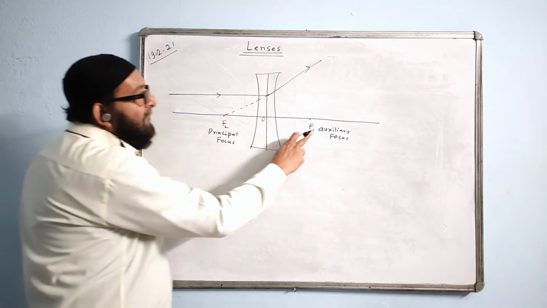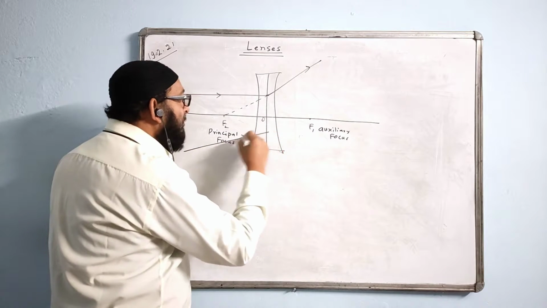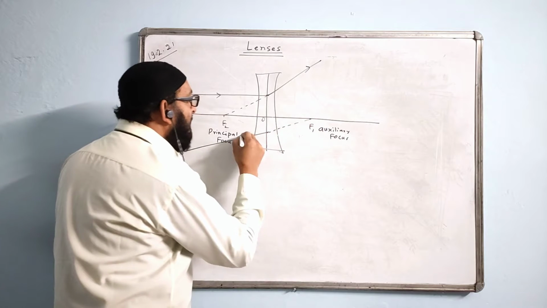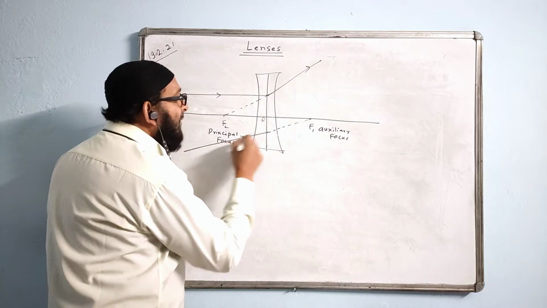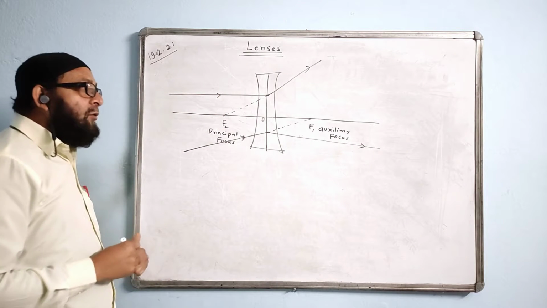And what is the property of F1? F1 will make the ray parallel. Suppose a ray that is appearing to pass through F2, that is, if you extend appearing to pass through F2, after refraction from the lens will become parallel like this. This is the property of auxiliary focus.